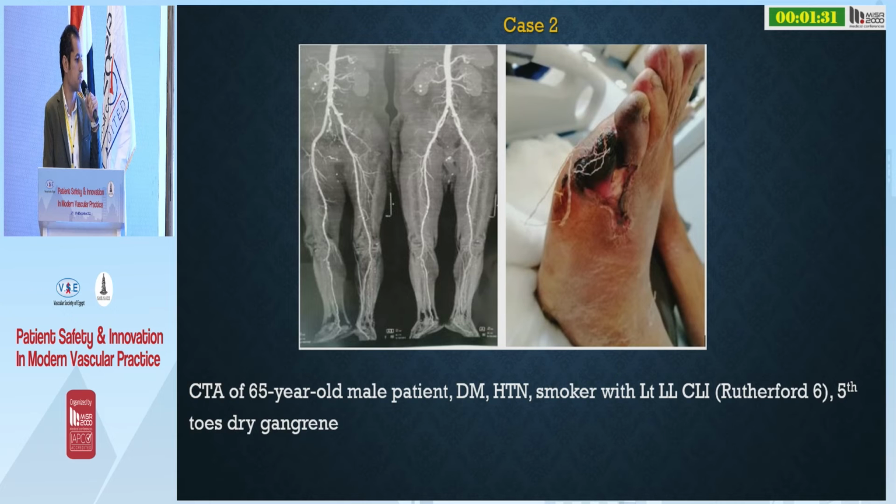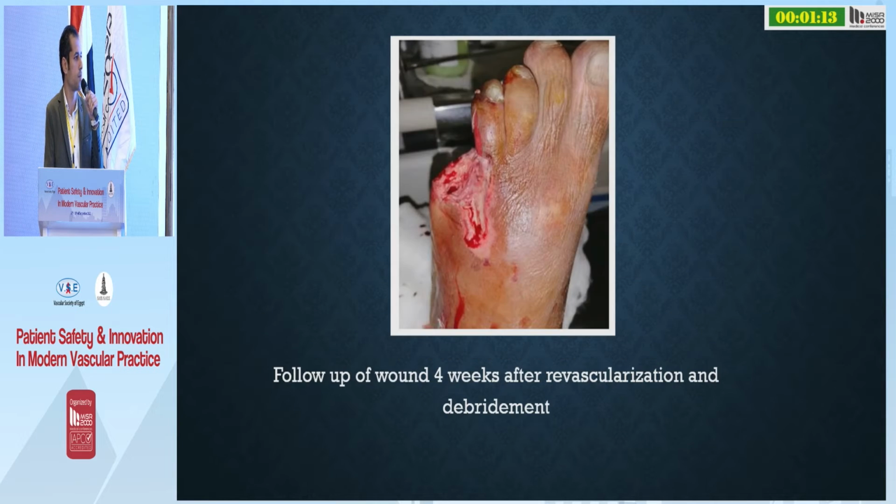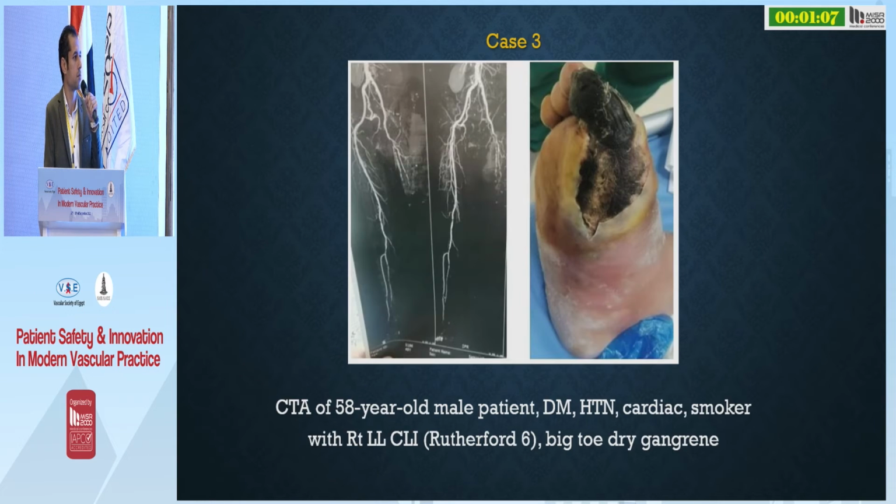Second case: a 65-year-old male patient, diabetic, hypertensive, smoker with left lower limb CLI, Rutherford 5 with toes dry gangrene. Intraoperative angiography of the arterial tree of the left lower limb shows dilatation of the posterior tibial artery after angioplasty and continuation in the foot. This is the wound after debridement and revascularization at 4 weeks.